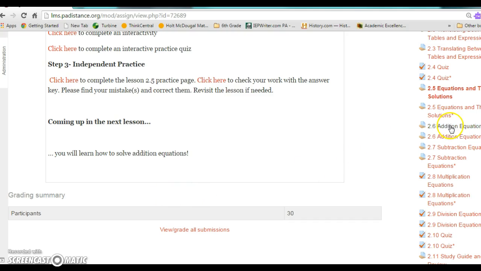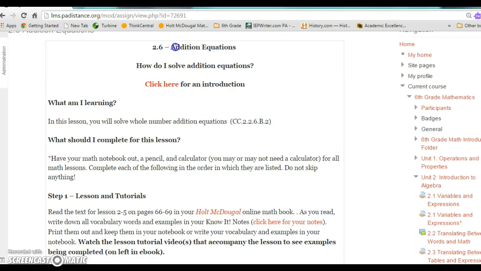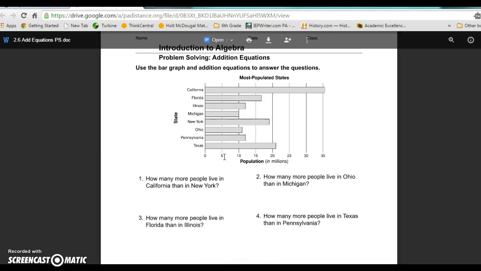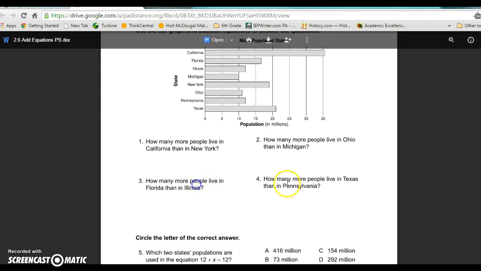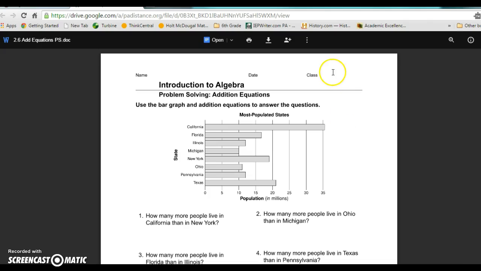But let's, for example, look at one where you would have to submit something. In Tuesday's lesson, it's all about addition equations. If you notice, in big red letters, it says to submit your completed practice page below. Now, here is something about the practice pages. I'm going to go ahead and click on one to show you. The practice pages can either be printed out, and you can write your answers. You will not be able to actually type on this document. So they are designed for you to either print out, or you can number your answers and complete them in a notebook. So how will you get your answers to me?